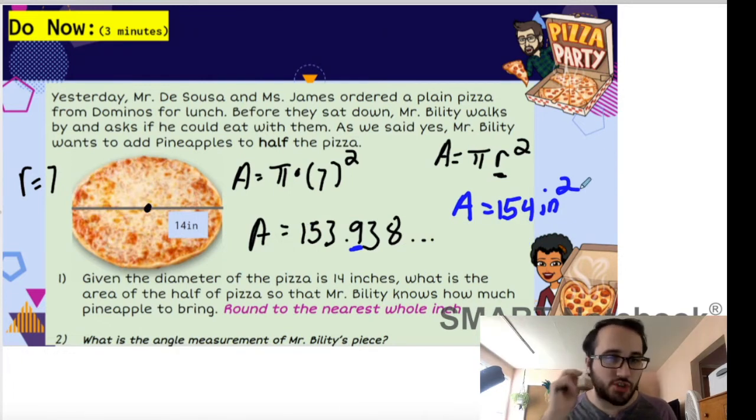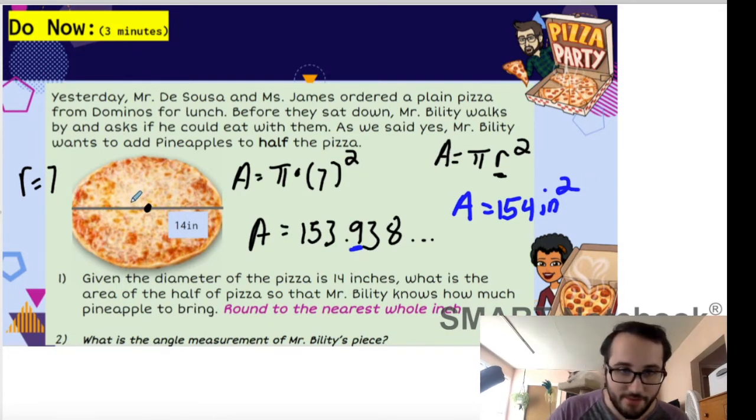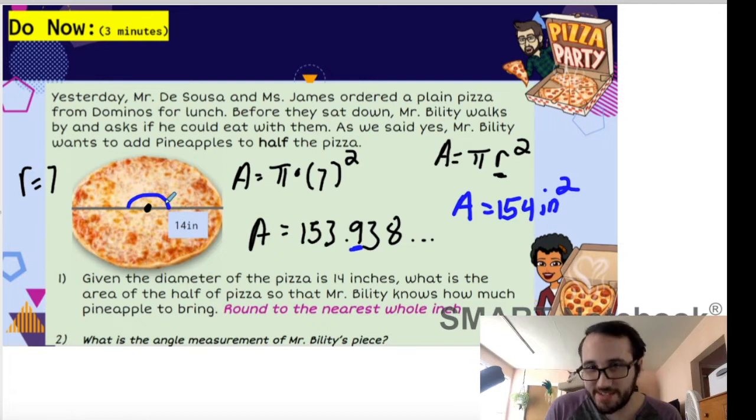Okay, so last question. Just out of curiosity, what was the angle measurement of Mr. Bility's slice? Something that maybe you might have thought of when I asked you what comes to mind when you think of circles is hopefully you also thought of the angle measurement of a circle. It creates 360 degrees. So if I'm cutting a circle in half, check this out. It's a straight line. What's the measure of a straight line? 180 degrees. So his slice, angle measurement, is 180 degrees.